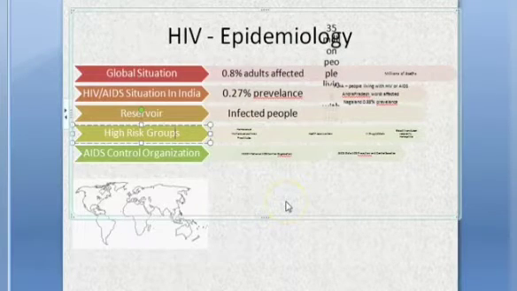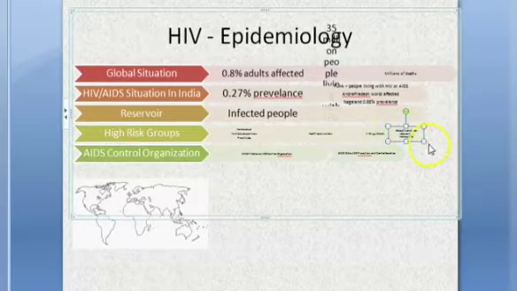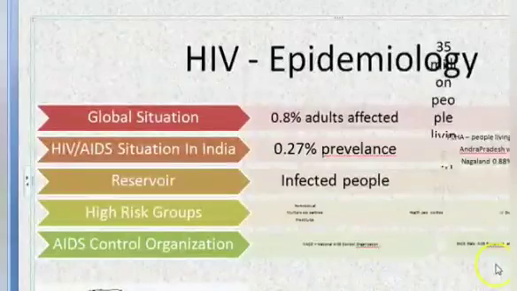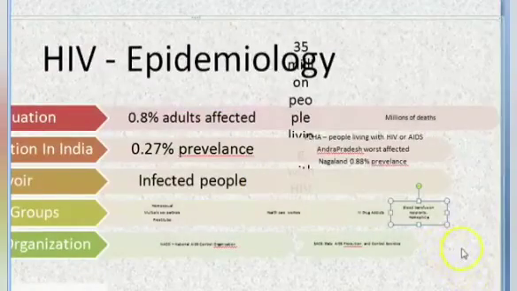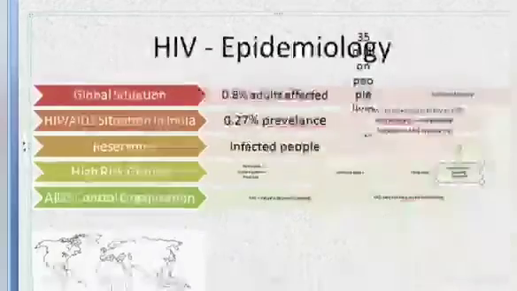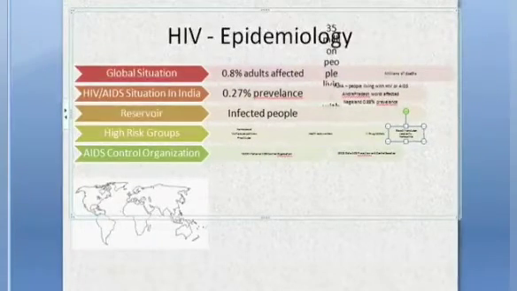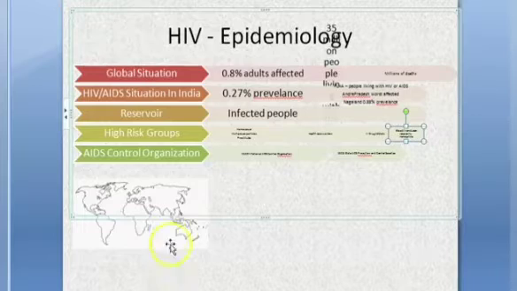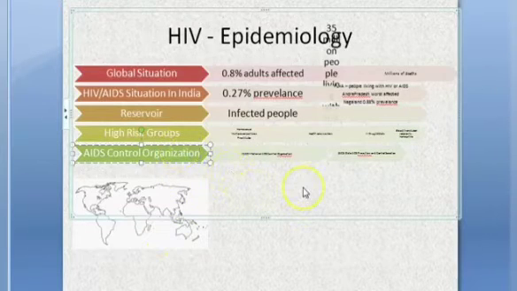Those people are also high risk group. Then the last one is about blood transfusion. So whoever is taking blood transfusion, like people who have hemophilia, thalassemia, those people are also high risk groups for HIV.